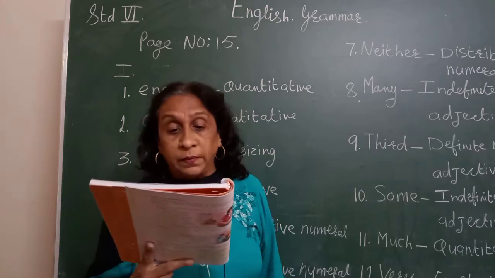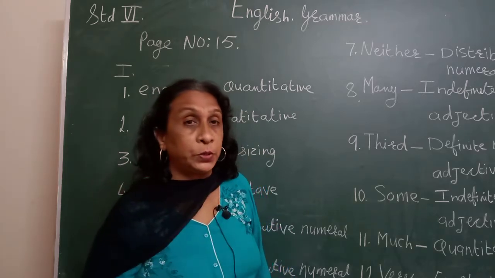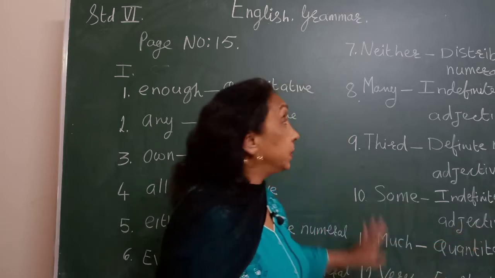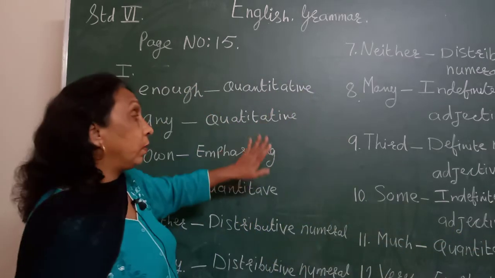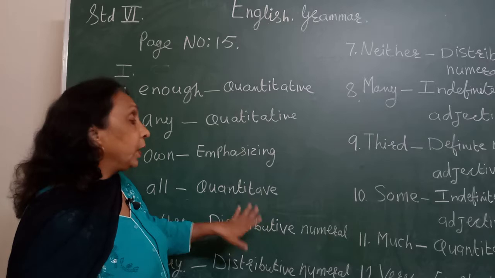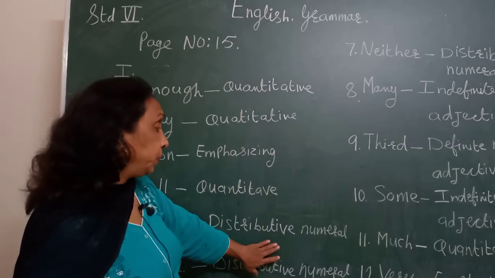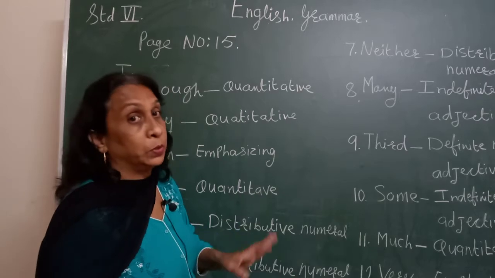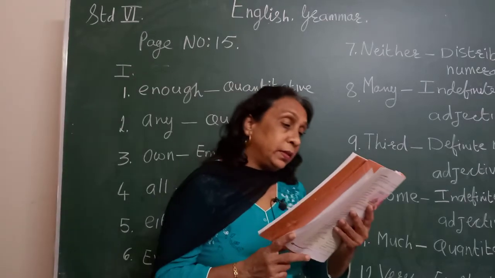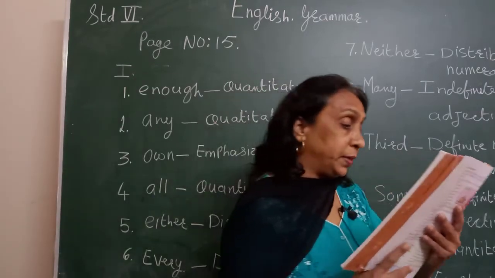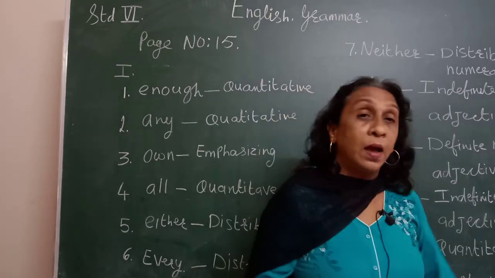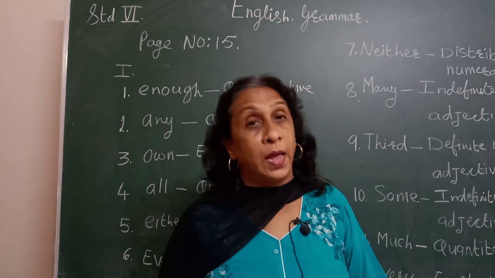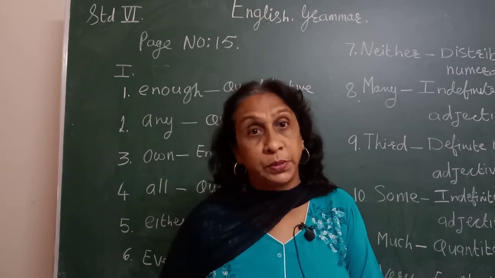Now 11th one, that isn't of much use. Much is a quantitative adjective. Here see, everywhere I have written quantitative and emphasizing. Here also distributive numeral I have written. In front of that you have to write adjective also, don't forget to write. Then, this was the very day I was waiting for. Very is underlined, that is an emphasizing adjective. Is it clear to you, students?